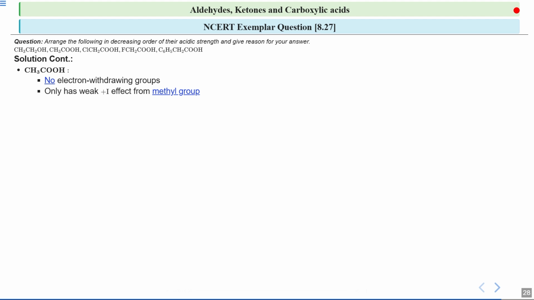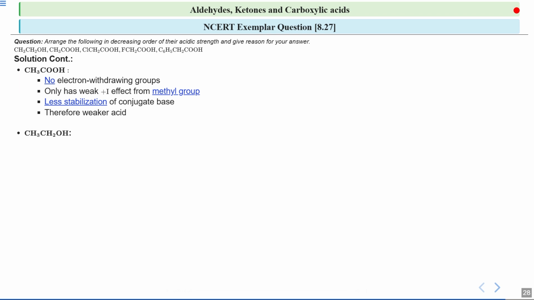As a result, this makes the carboxylate ion less stable after losing a proton. So acetic acid is weaker than the acids which have electron withdrawing groups. As I've told, there is less stabilization of the conjugate base. Therefore, acetic acid is a weaker acid compared with those having electron withdrawing groups.